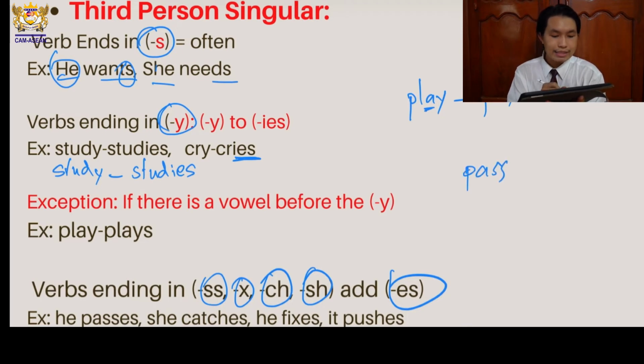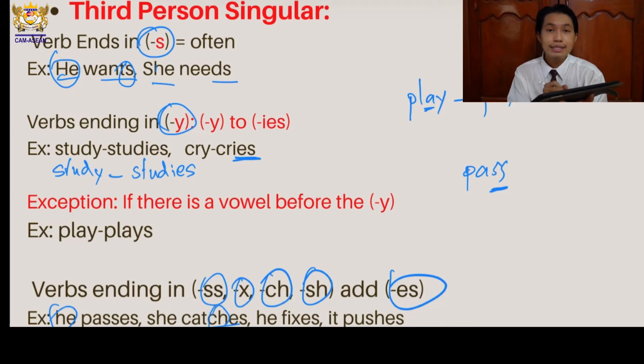He passes. He passes. See? So pass is a verb and the subject of this phrase is he, which means he is a singular pronoun. So you need to add ES at the end because the end of that verb, pass, is double S.